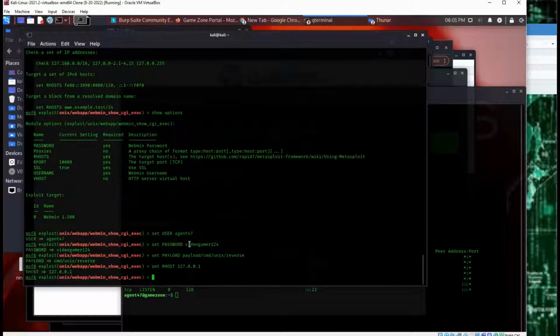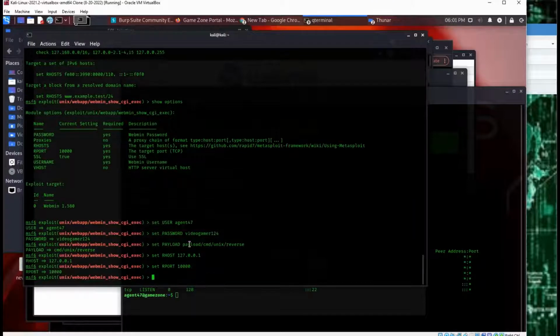And then we're going to set our port to 10,000. And let me just set the SSL to false. As you see, this is a required field, so you have to input it. We're just going to input false for that.